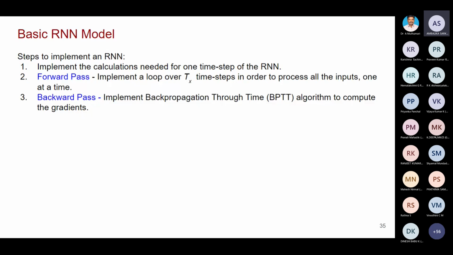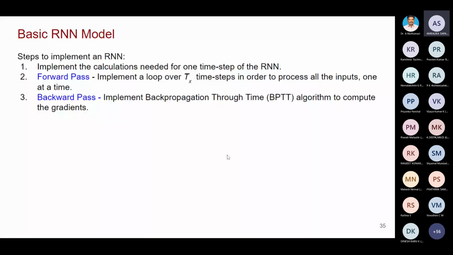But here you are using a new type of algorithm, back propagation through time. This is also a type of back propagation algorithm, but here it is working with respect to time also. That's why it is called the back propagation through time algorithm.